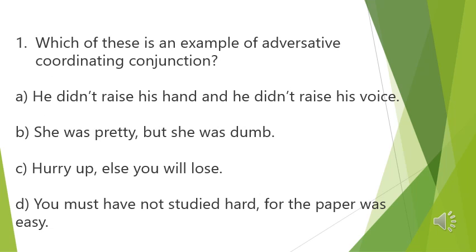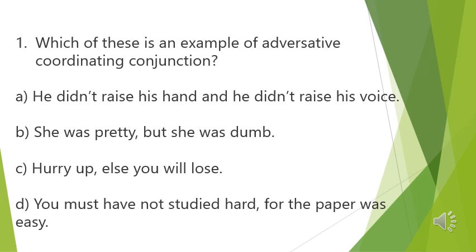Okay, ladies and gentlemen, let's move to next question. Which of these is an example of an adversative coordinating conjunction? Let's read number A. He didn't raise his hand and he didn't raise his voice. This is not an adversative coordinating conjunction here.